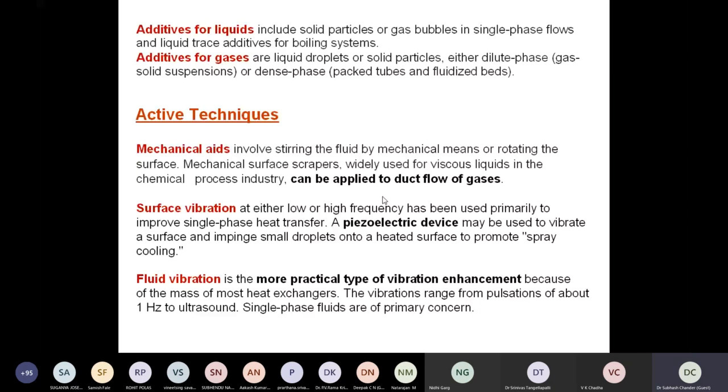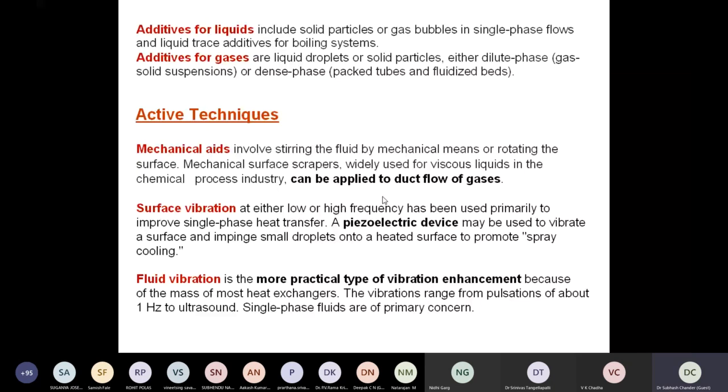so that they can provide some enhancement in their devices, right? Active techniques involve mechanical aids. These are the simplest devices. They involve stirring the fluid by mechanical means or rotating the surface. Mechanical surface scrapers are widely used for viscous fluids in the chemical and process industry. It means we are continuously disturbing the fluid, and that is the active technique for enhancing the heat transfer.